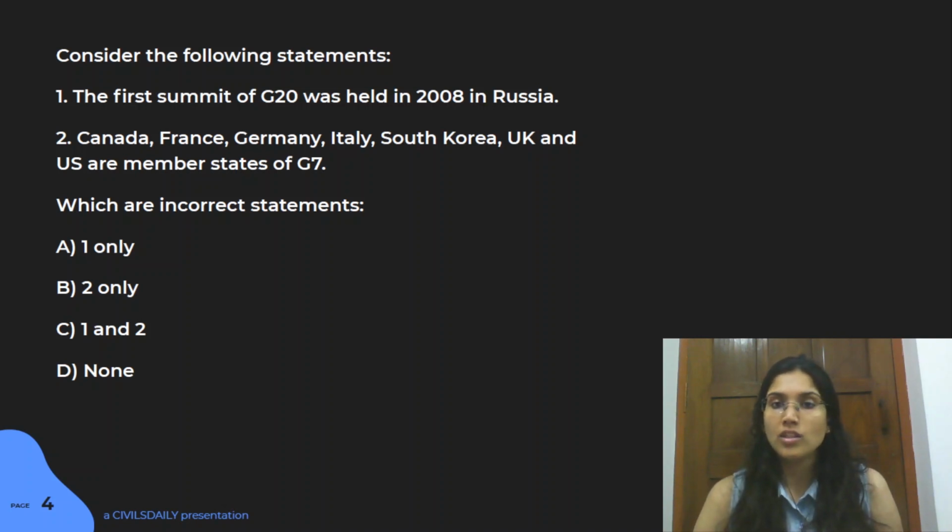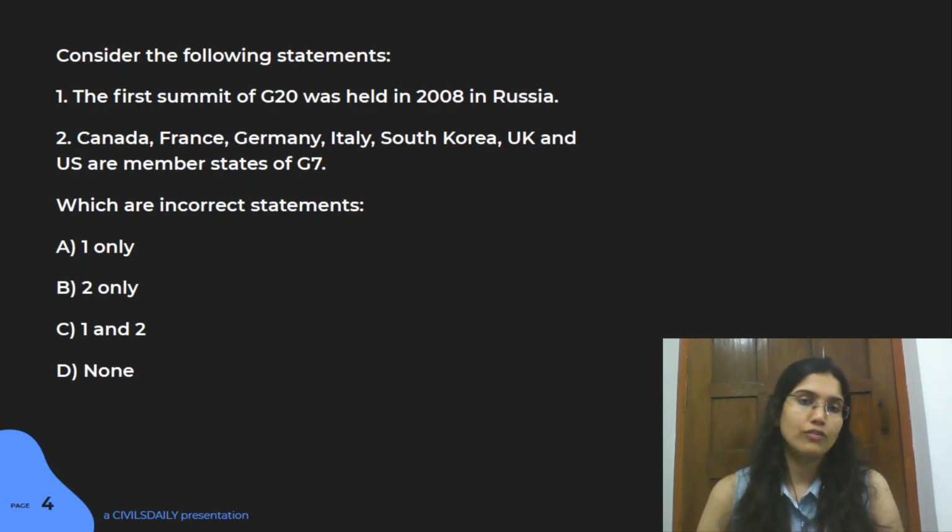So the first statement here is that the first summit of G20 was held in 2008 in Russia. And the second statement here is that G7 consists of the countries which are as follows: Canada, France, Germany, Italy, South Korea, UK, and US. So you have to identify which is the incorrect statement here.